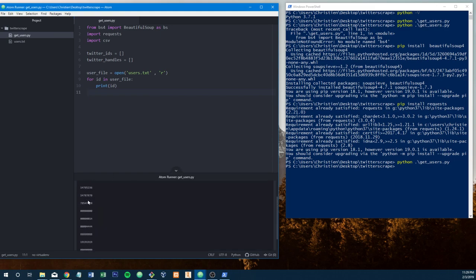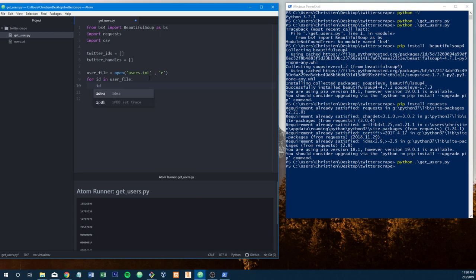Okay, so I can already tell you there's going to be a newline problem, because you see how we have an ID here and then we have a blank line. This blank line is actually rendering as a \n, which is a newline character. So when we print, the newline actually puts a space in between each one. It also means if we were to just put ID into twitter_handles, append it, we'd wind up with a lot of empty array slots. And we could compress them down, but let's just, from the get-go, not even bother.